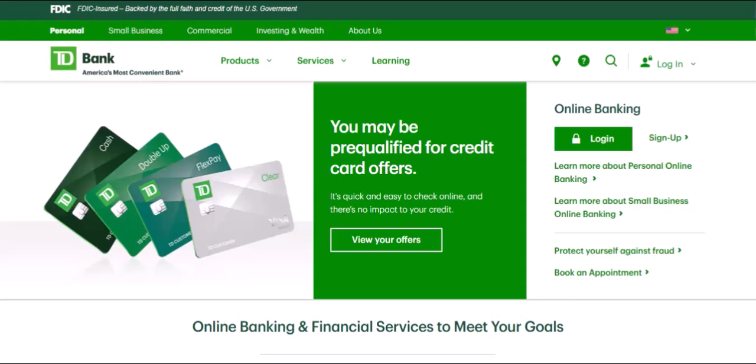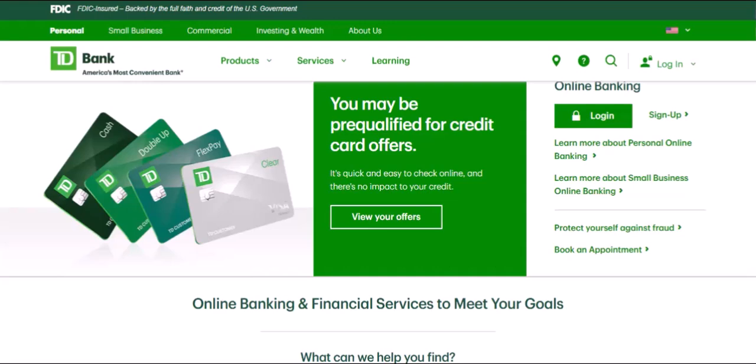Are you a new resident in Canada, or maybe a student, or a temporary worker? And you're wondering if you can open a TD bank account without a SIN? You're not alone. This is one of the most common questions for people starting their financial journey in Canada.